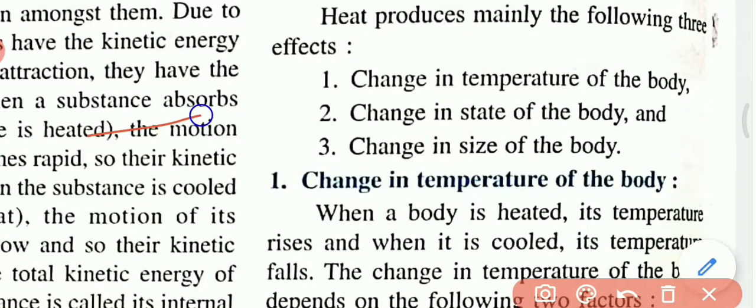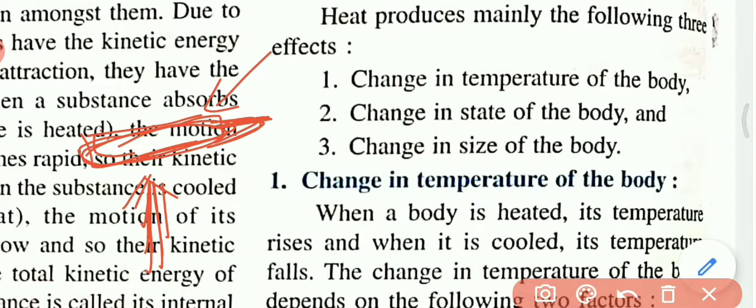Now look at this. Here, this is the object, an iron rod. We apply heat. After getting heat, the size of that object will increase a little bit. And if you cool that object, if that object rejects heat, the size of the object will decrease.